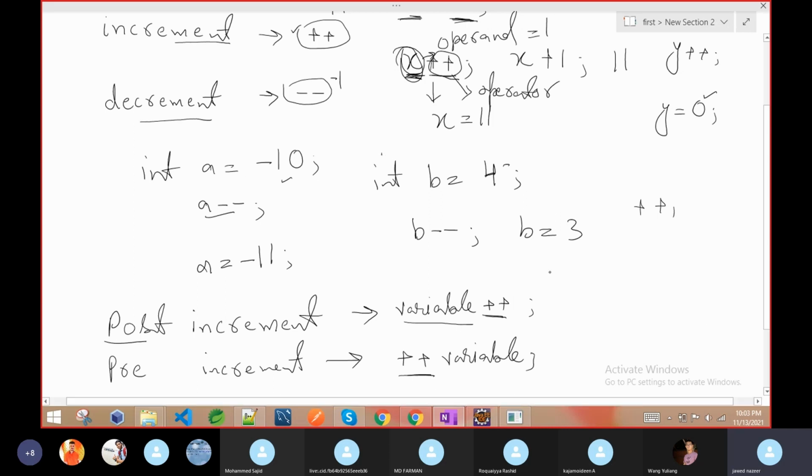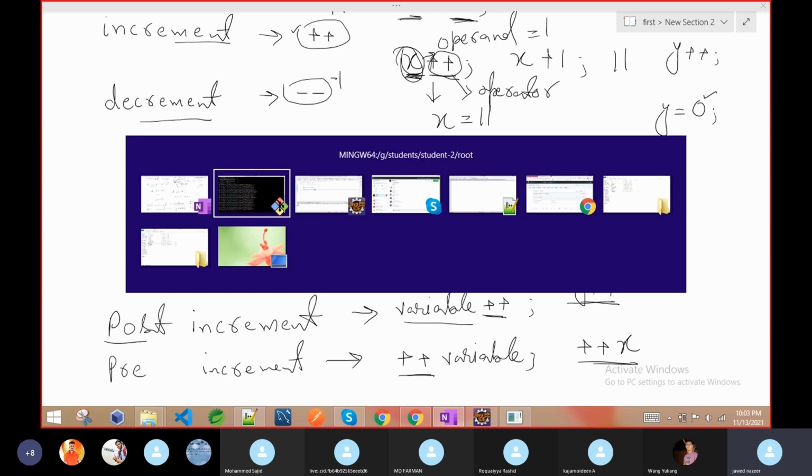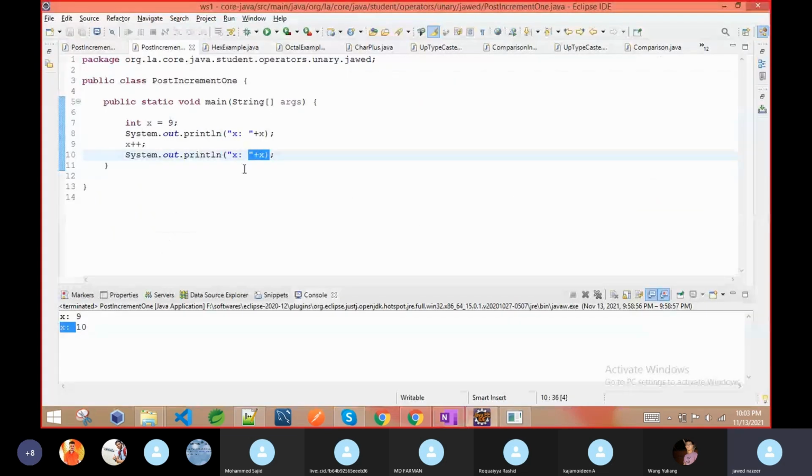Suppose y is our variable. If I write the operator after it like this, then this is an example of post increment. If I write it before the variable, then it is an example of pre increment, but both will increment by 1 only. It does not change its characteristic. It will increase the value, but we have to check what the difference is between these two. So the example we discussed is post increment.